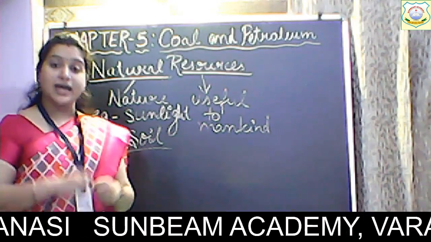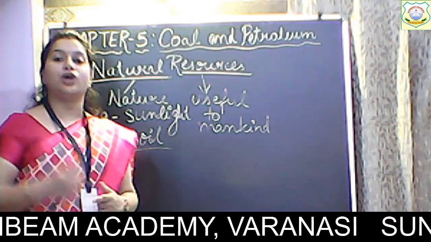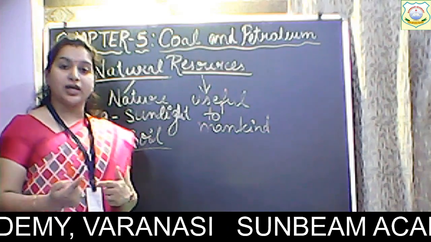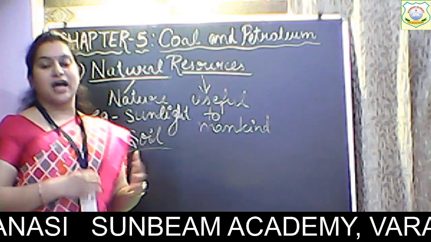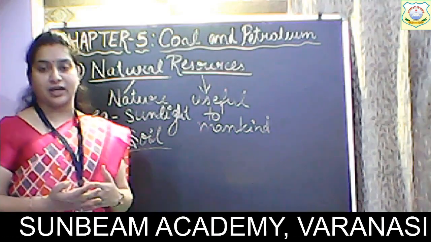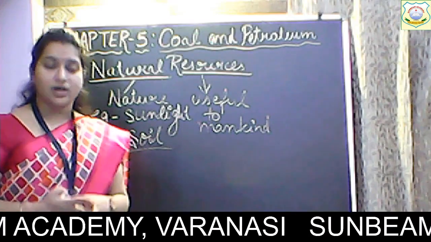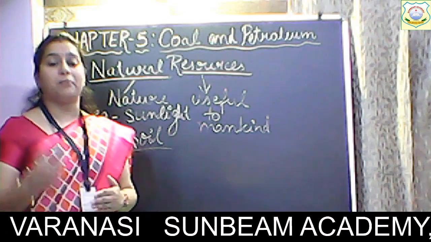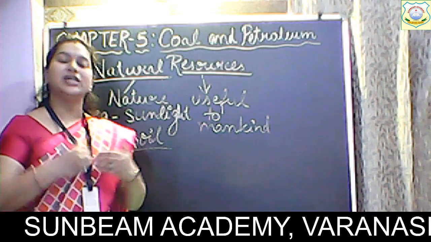Okay, fruits and vegetables and everything, and also can perform the process of photosynthesis. So again, soil is very important for plants, for grains that is grown and we eat them.